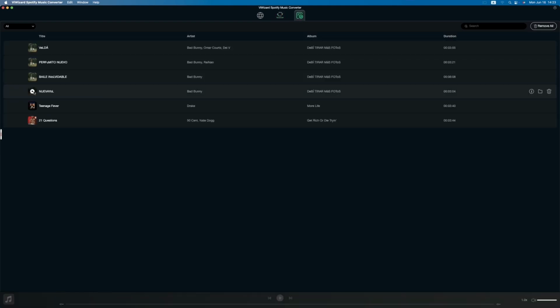Preview with built-in player. Access converted files locally.